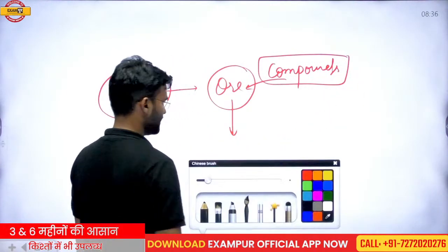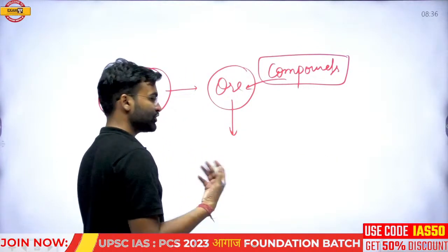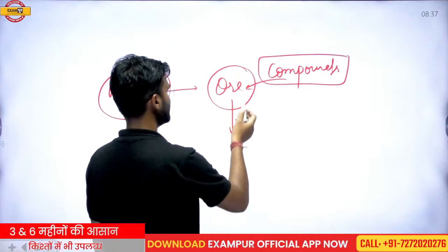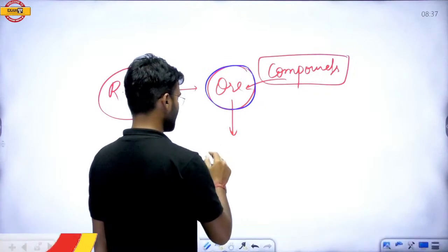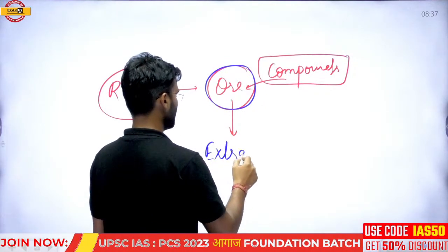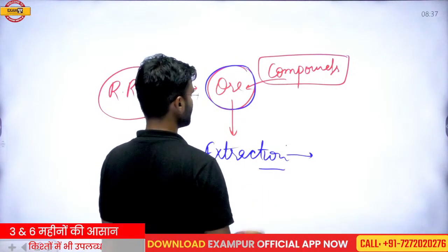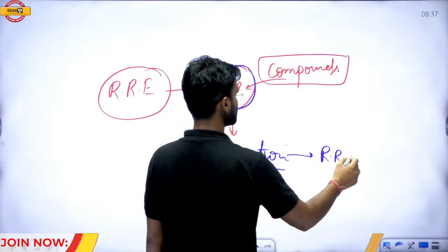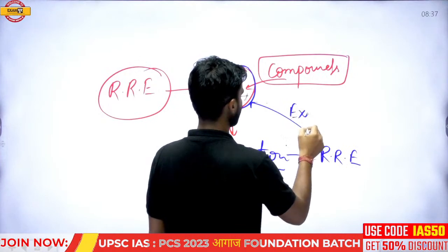If the ore is found, we have a deposit of a rare earth metal, but this rare earth metal is not freely found. It is found in the form of ore. So there is an extraction of the elements. Extraction of the rare earth elements from the ore is very difficult and expensive.